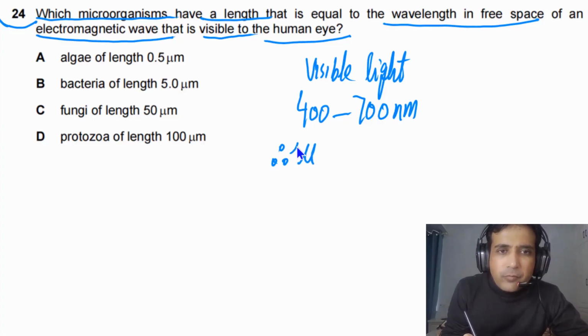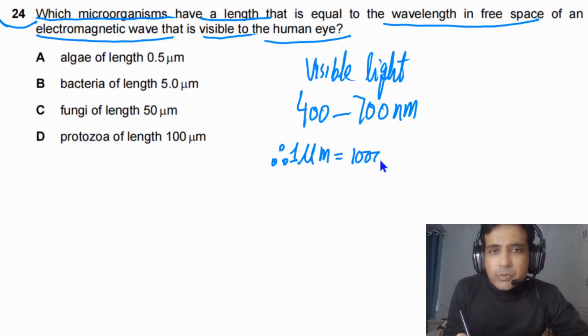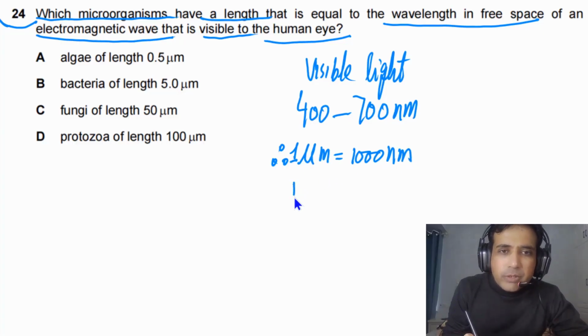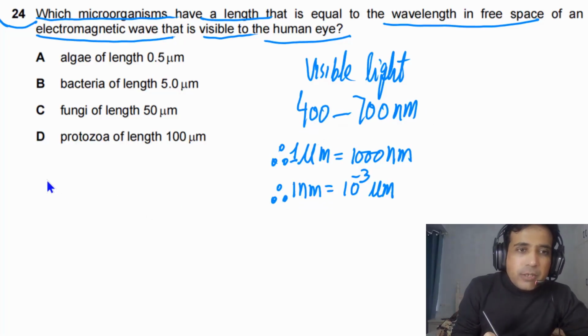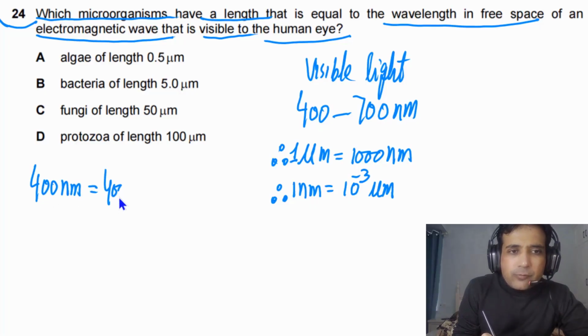1 micrometer is equal to 1000 nanometer, or simply we can say 1 nanometer is equal to 10 to minus 3 micrometer, and we can change this one into micrometers. So we have 400, so let's try to convert this one. 400 nanometer, we can say this is 400 nanometer.